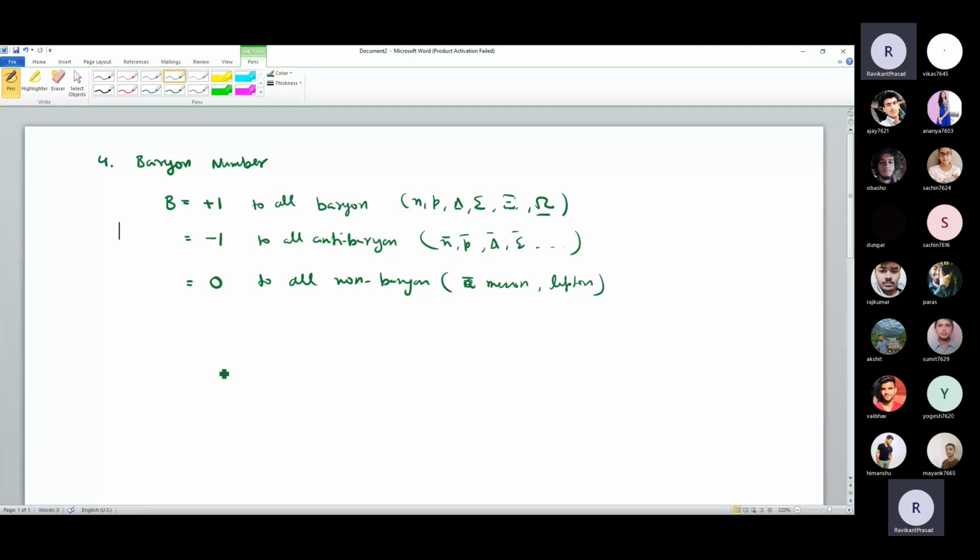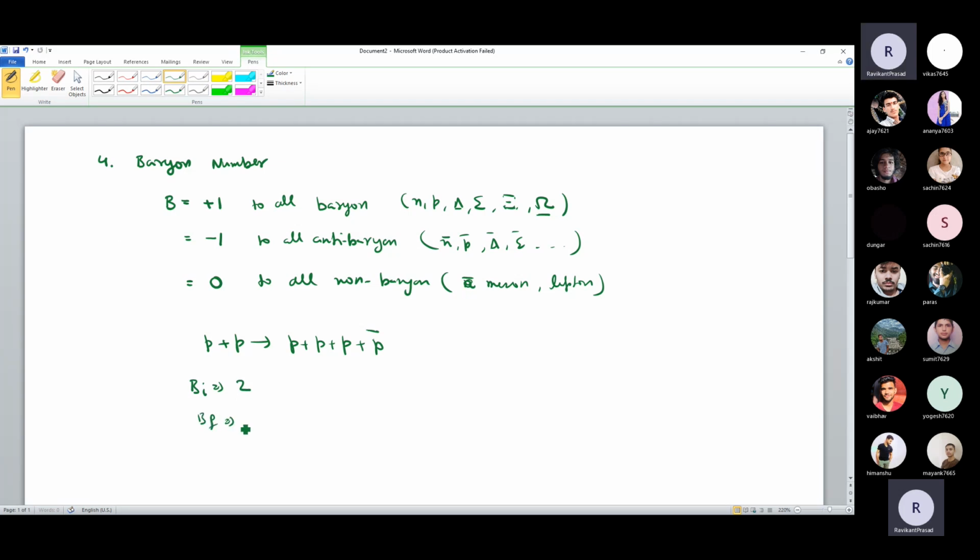ठीक है? अब हम चेक करते हैं कि हमारा जो पिछला रिएक्शन था, P plus P going to P plus P plus P plus anti-proton, माइनस साइन है और ऊपर हमने बार लगा रखा है. Now check the baryon number. So baryon number initial before the reaction, that is how much? 2.